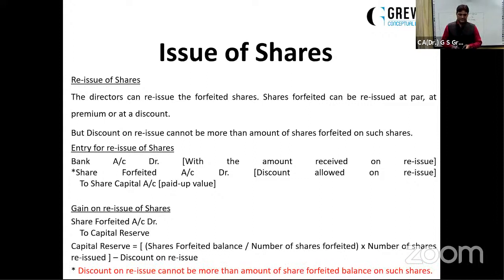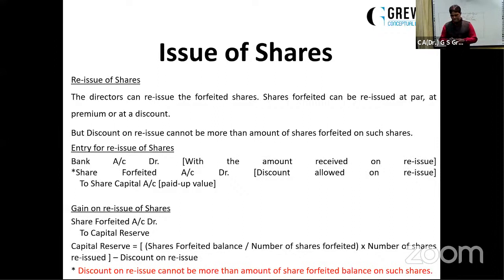A few questions. Yes, ma'am. Why do we use calls in arrears while using forfeiture? You must have debited the calls in arrears at the time of money not received at the time of allotment or first call and so on. Since they haven't paid the money and you are canceling their shares, whatever arrears was debited won't be received now. So it has to be closed and credited. If you have debited it, it must be credited.